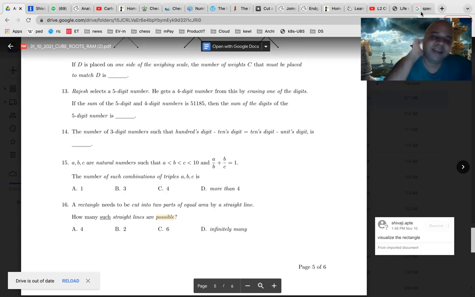Now, if we just apply this logic repeatedly, then we will be able to solve this puzzle. And then finally, you have to try out some 2 or 3 things. And then within that, one number will be the right number. So let us start. Rajesh selects a 5-digit number. He has a 5-digit number to start with. Now he gets a 4-digit number from this by erasing one of the digits. We are not told which digit he erases, but erasing one of the digits. Now the sum of the original 5-digit number and the 4-digit number is 51185.